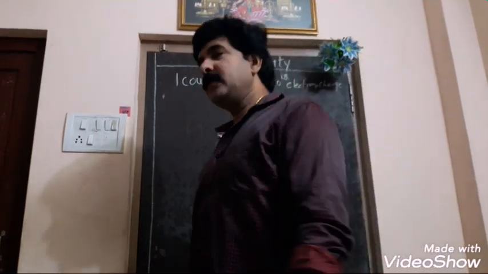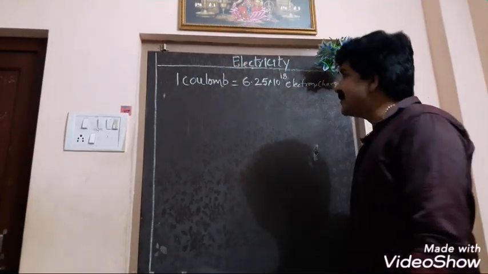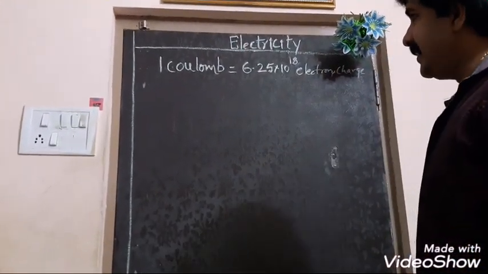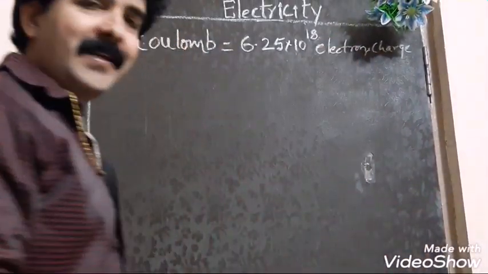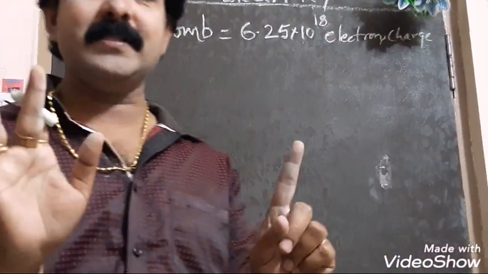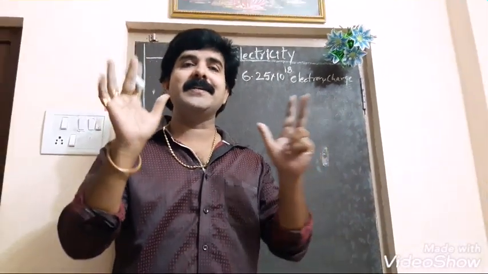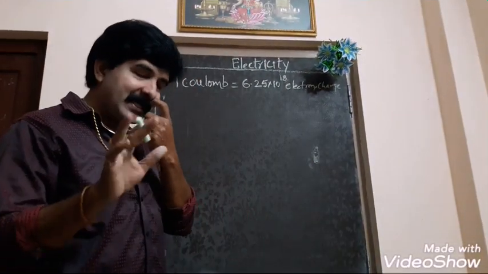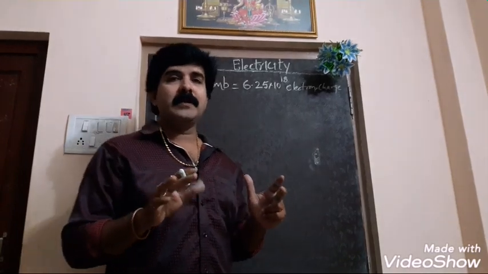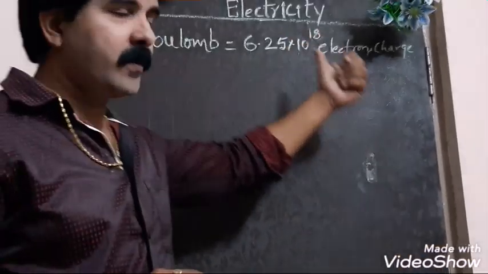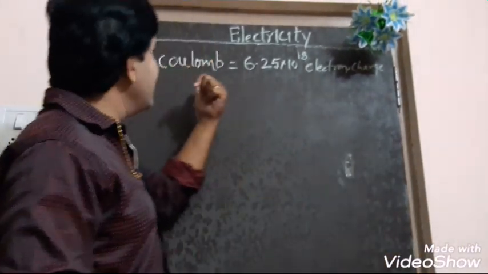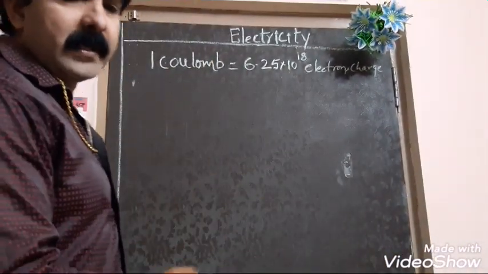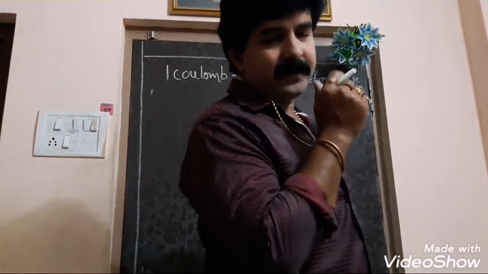Yesterday we ended our section at 1 coulomb is equal to 6.25 into 10 to the power of 18 electrons, the charge of the electrons. 1 coulomb is the charge. How much? 6.25 into 10 to the power of 18 electrons carrying the charge. That is the value of 1 coulomb. Yesterday we ended the session at this level.